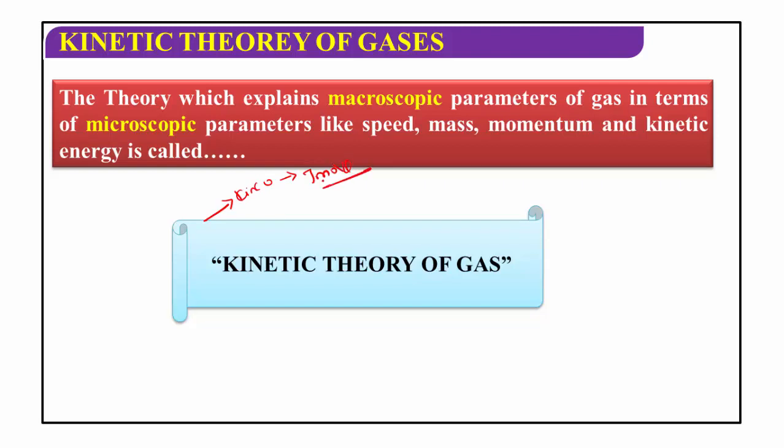Kinetic theory of gases. The theory which explains macroscopic parameters of gas in terms of microscopic parameters like speed, mass, momentum and kinetic energy, then it is called kinetic theory of gases. Now we will see what are the concepts behind this.